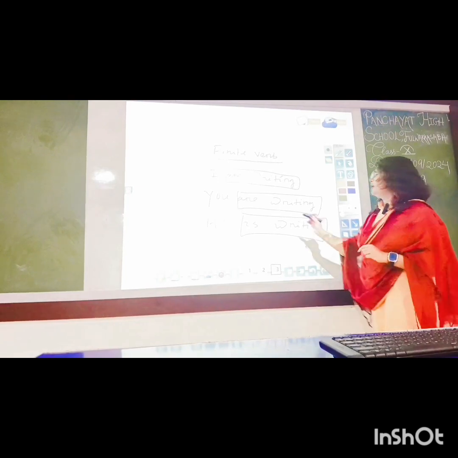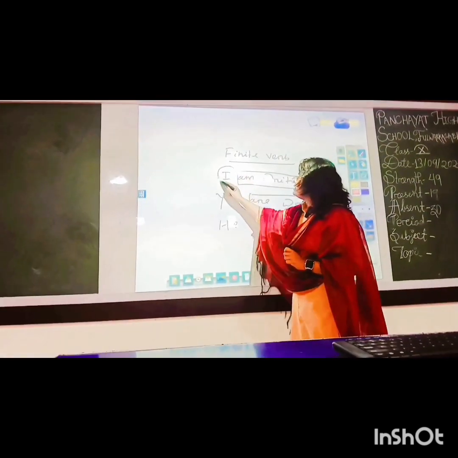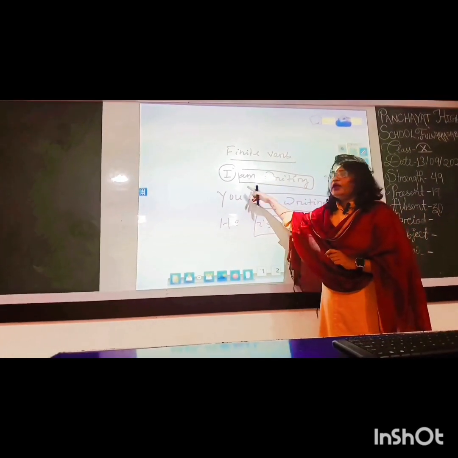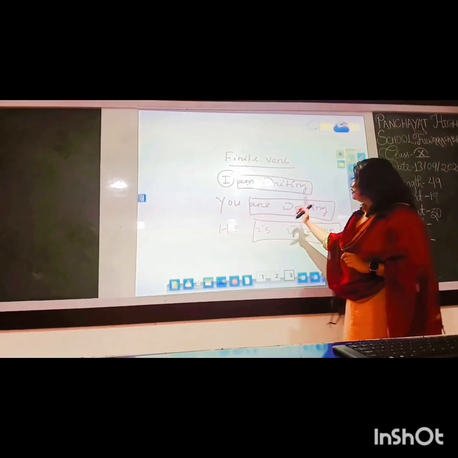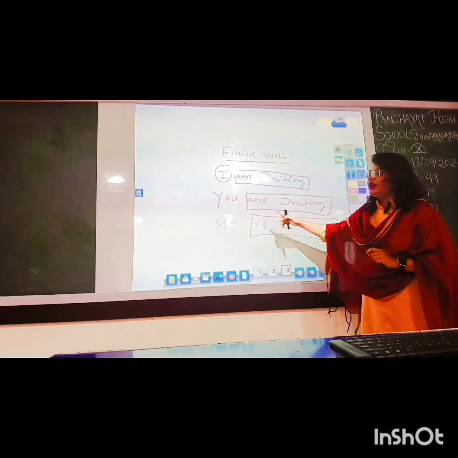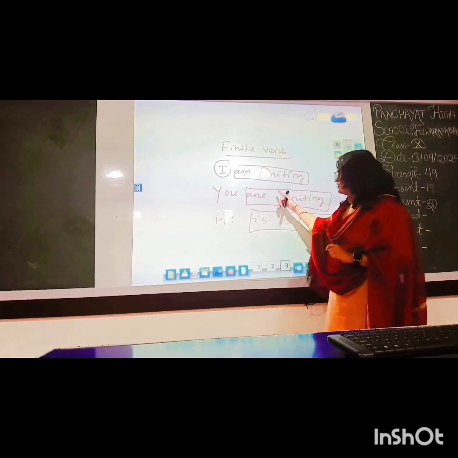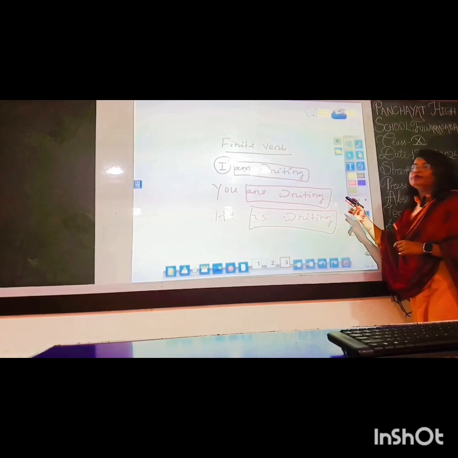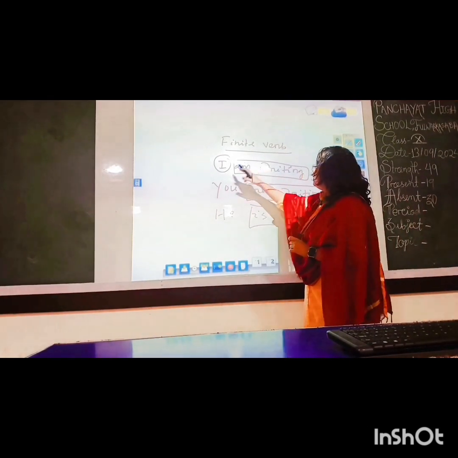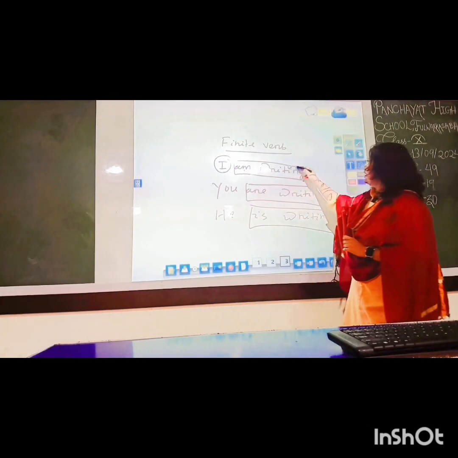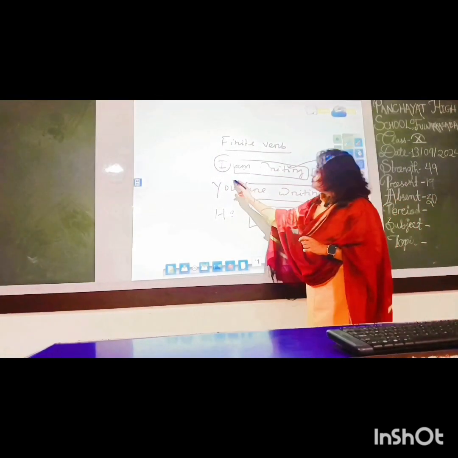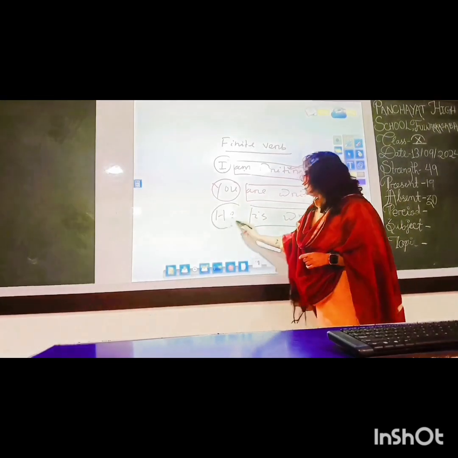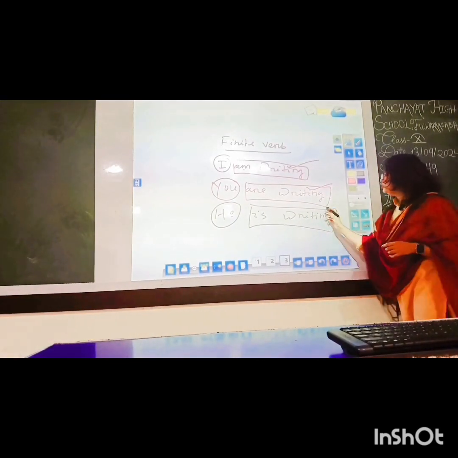The first verb group is am writing. When the subject is I, the first verb in the verb group is am. When the subject is you, the first verb in the verb group is are. And when the subject is he, the first verb in the verb group is is. But the second word, writing: when the subject is I, the second verb is writing. When the subject is you, the second verb is also writing. And when the subject is he, the second verb is also writing.